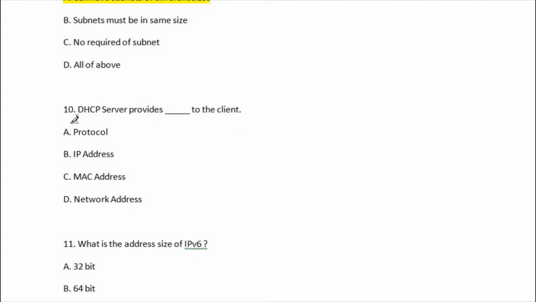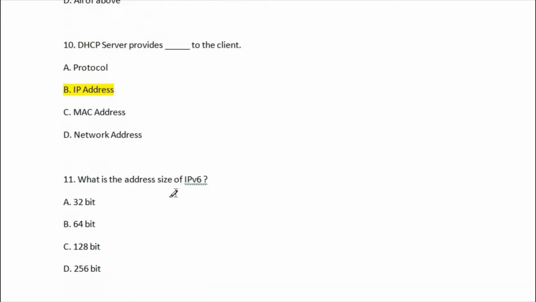Let's go for question number 10. DHCP server provides blank space to the client. First option is protocol, second option is IP address, third one is MAC address, and last one is network access. DHCP is Dynamic Host Configuration Protocol. So the right answer of question number 10 is option B, IP address. It provides the IP address.